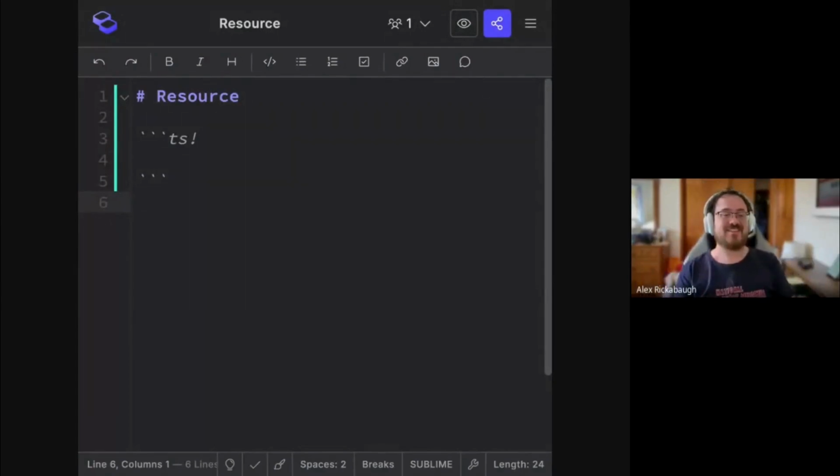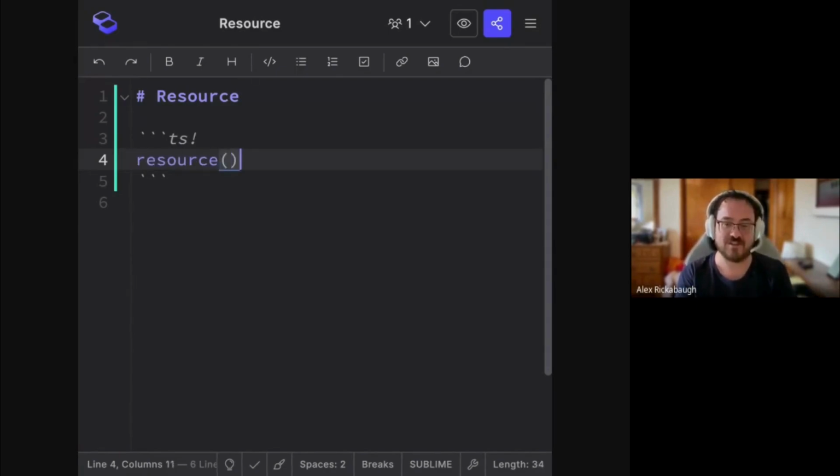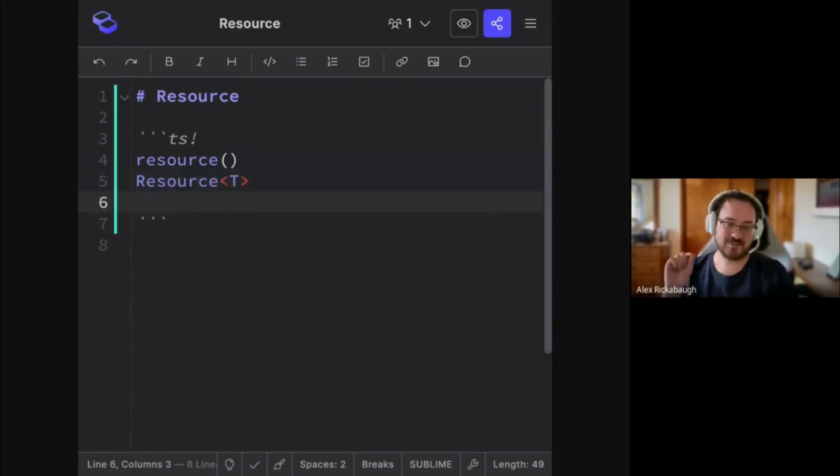Because I think that the best way to explain some of these things is just to actually dive into it. Yeah, so resource and the partner API, rxResource, are new experimental APIs in Angular v19. And everyone focuses on the resource function, but I'm actually more excited about the resource type. I just want to start with that little teaser, and we'll get into why that is.